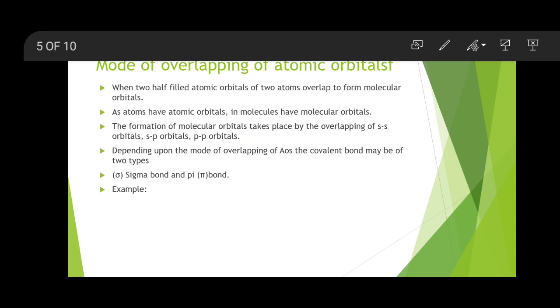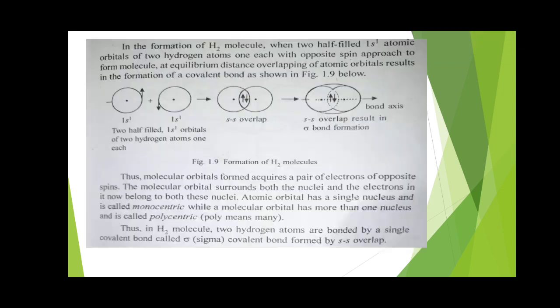Now let me see some examples which help to understand the types of atomic orbital overlapping, that is SS overlapping, SP overlapping or PP atomic orbital overlapping. So here we will see first the formation of hydrogen molecule. Two hydrogen atoms, each atom having one electron.